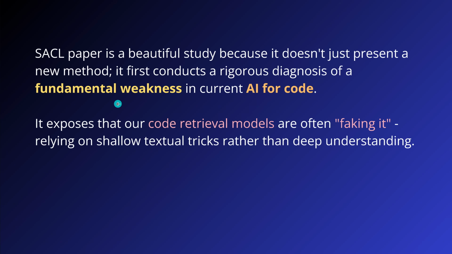And it tells us, hey, we found a fundamental weakness in the current AI systems for coding. And I think we should be aware, because AI code is not perfect. And Carnegie Mellon tells us, hey, it exposes that our code retrieval models, Sonnet 4, whatever you go for, are often faking it. And I think this is an amazing statement here. They say they rely only on shallow textual tricks rather than a deep understanding of the code itself.